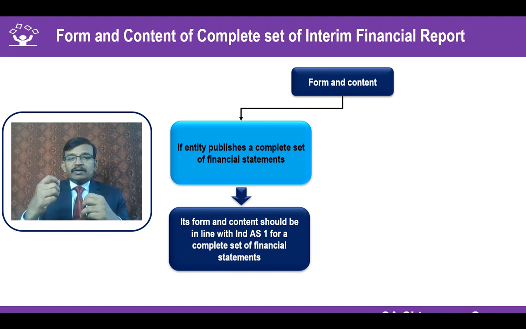Ind AS 1 is about presentation of financial statements, right? So Ind AS 1 should be followed in full, and in the Indian scenario, we should also follow Schedule 3, Division 2 or Division 3 as applicable, with respect to an entity preparing a complete set of financial statements under Ind AS 34.